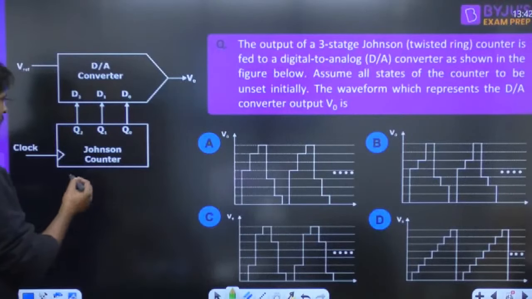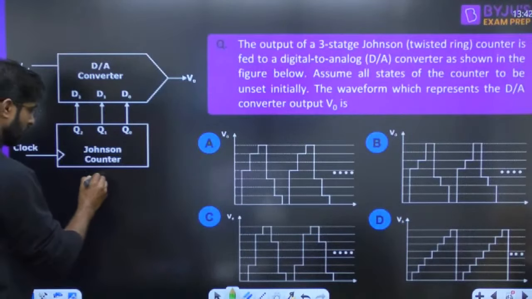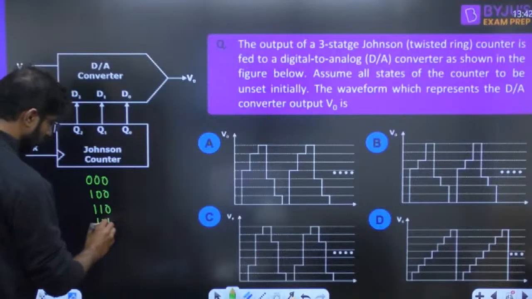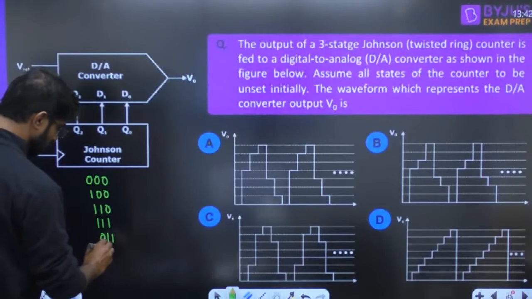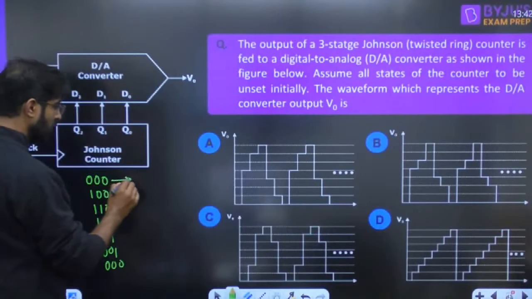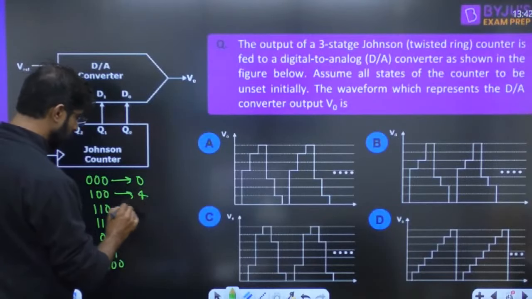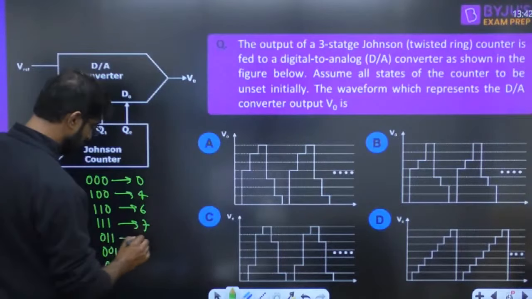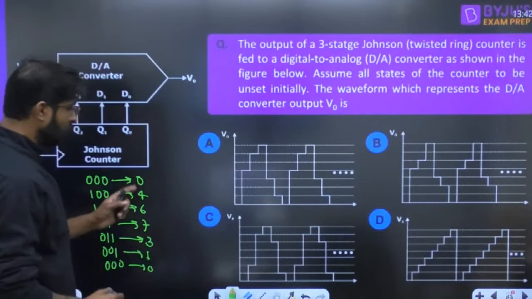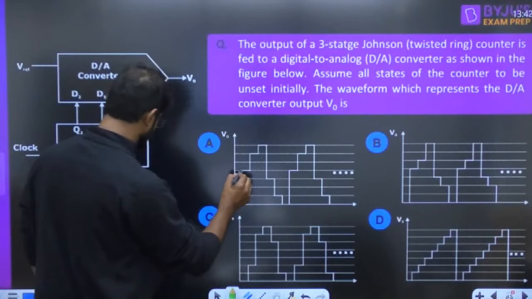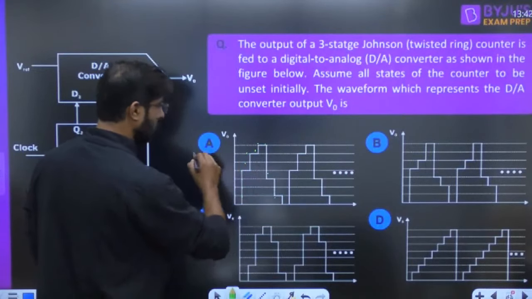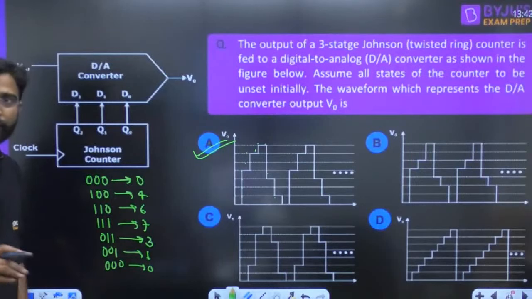Sir, for the Johnson counter, we already know the sequence has the series 0 0 0, 0 0 1, 0 1 1, 1 1 1, 1 1 0, 1 0 0. Again, it will start from 0 0 0. So if the DAC converts this into digital values, it is 0, 4, 6, 7, 3, 1 and again 0. So first 0 to 4 is a 4 step change, then a 2 step change, then a 1 step change, then 3, then 1. A is the absolutely correct answer of this question.